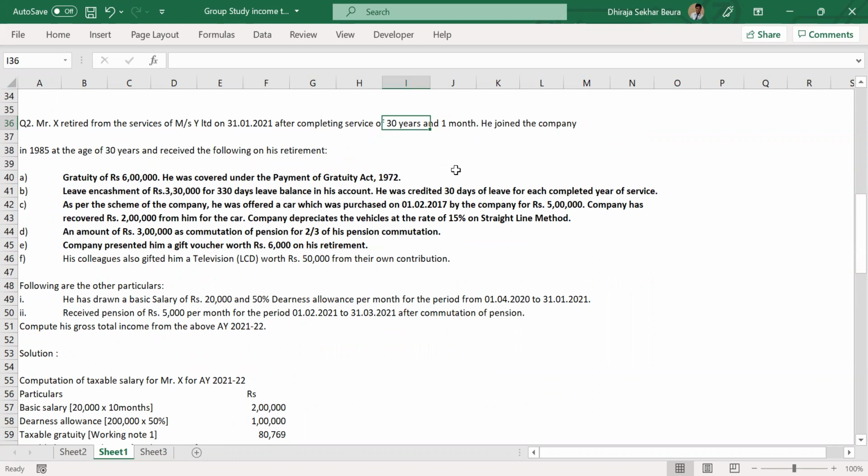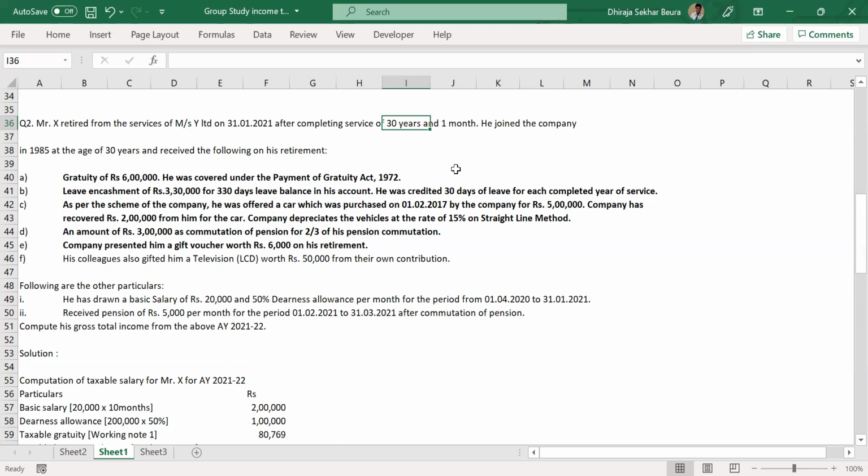Any doubts? Any clarification needed in this? So this one is less than 20 lakhs, so we will consider this amount. What was the third clause? Third was actual amount received, that is 6 lakh. Oh, actual gratuity. So that is also slightly higher. So then we will be considering this 5,19,000 only. Perfect. So whichever is lower, you will always take.